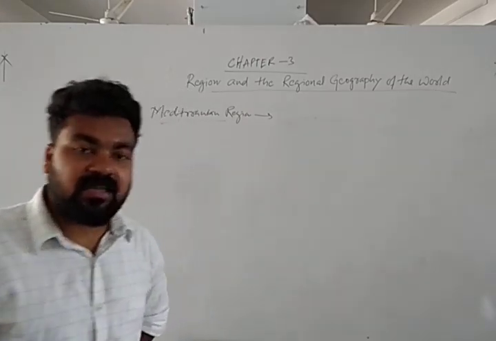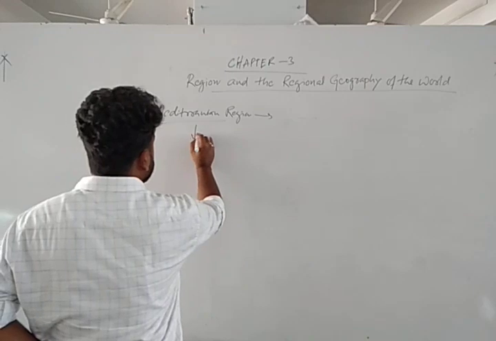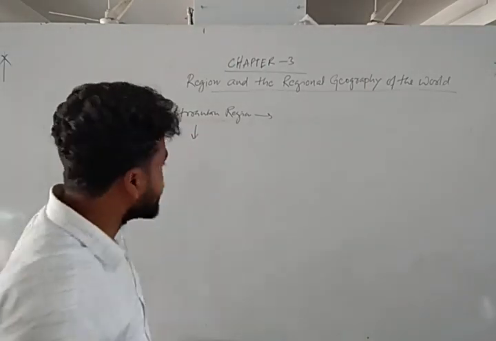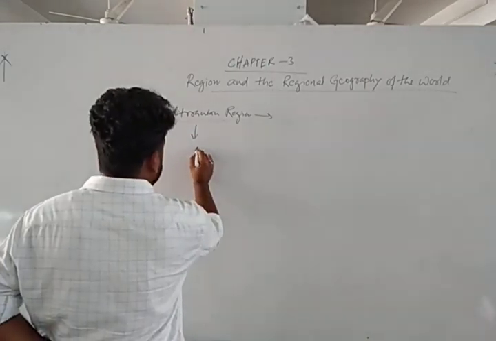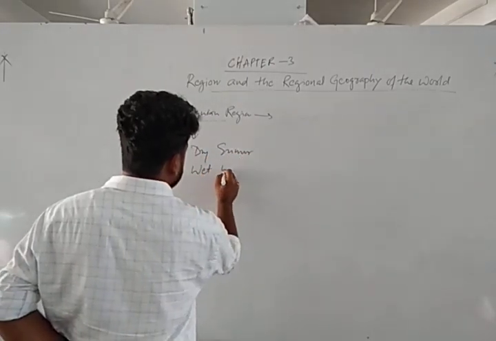So where is the Mediterranean Sea? It is between Europe and Africa. We know that the Mediterranean region has a unique type of climate. What is that unique type of climate? That is a dry summer and wet winter.